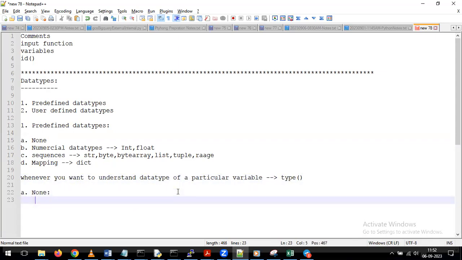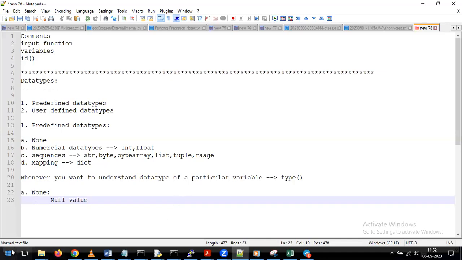Coming to none, it is a kind of null operator, or a kind of null value. In the database side or in Python, we give the null value. Coming to Python, instead of giving it as null, we simply give it as none. So indirectly we can say none works as a null operator, or as a null value.